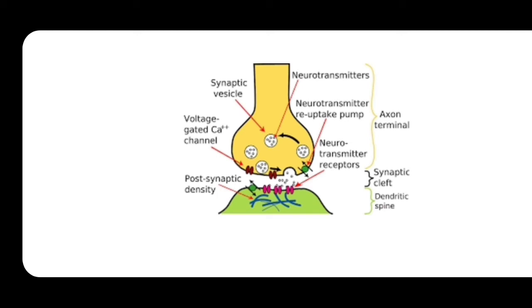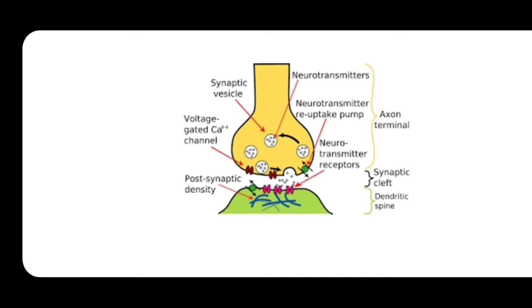So exocytosis means the release of particles from the inside of the cell to the outside of the cell through energy. That process is called exocytosis. When the calcium ions from the gap enter inside the presynaptic membrane, they trigger the synaptic vesicles to release the neurotransmitters. The release of the neurotransmitters occurs with a process called exocytosis.